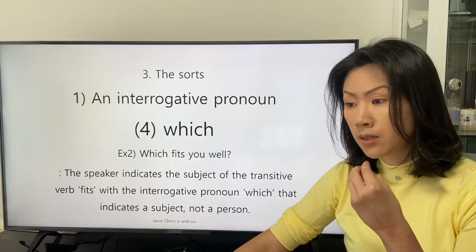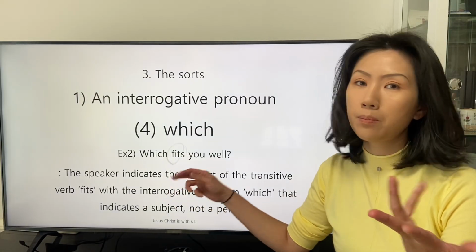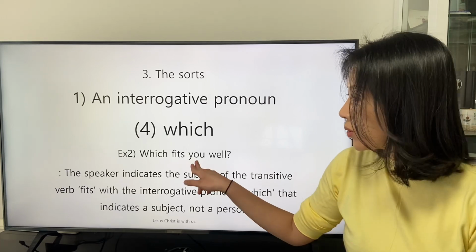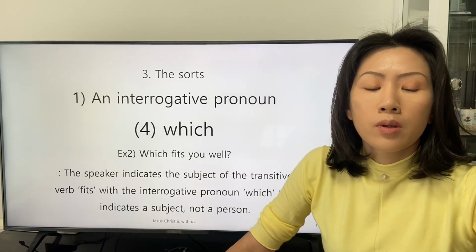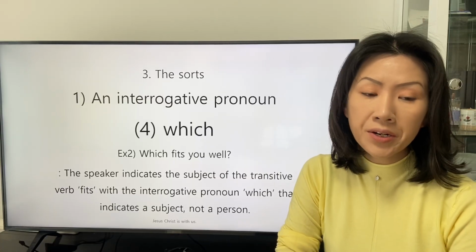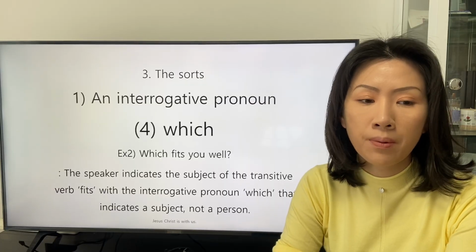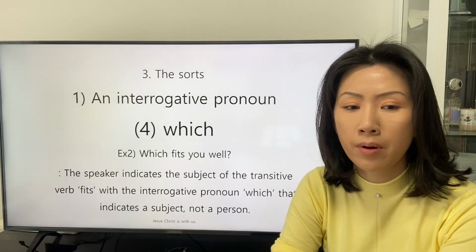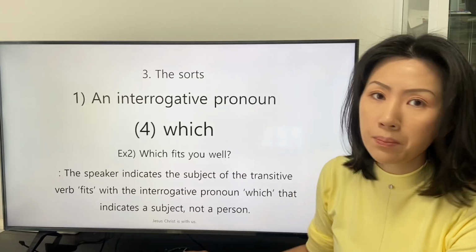They can start and give the definition of the transitive verb fit to the object, the listeners. The speaker indicates the subject of the transitive verb fit with the interrogative pronoun which that indicates a subject, not a person.